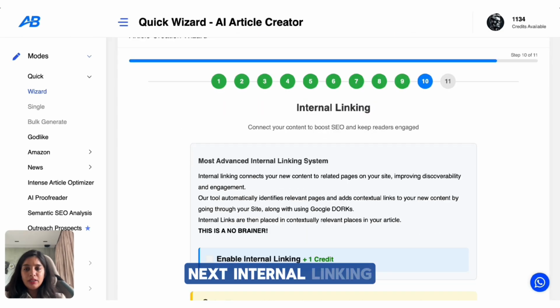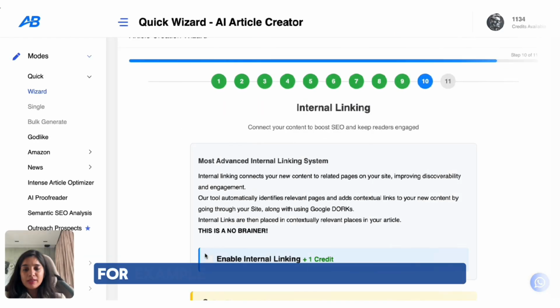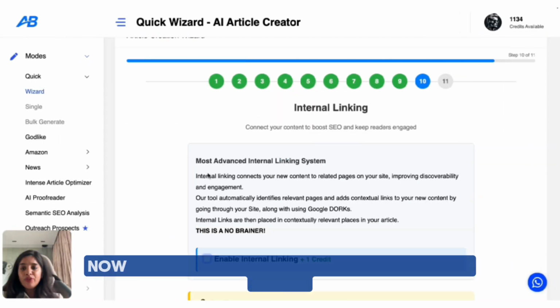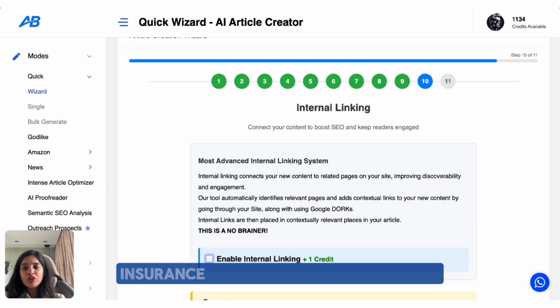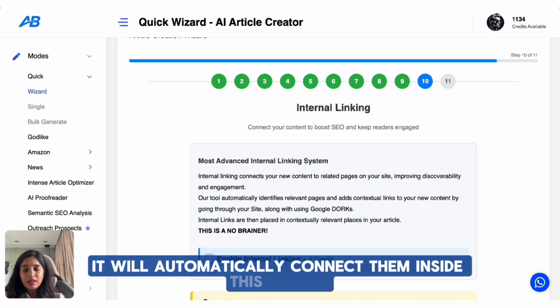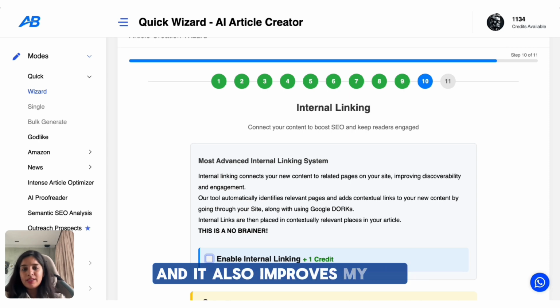Next, internal linking. This links my new blog to older ones on my site. For example, you just have to enable this and quickly paste your domain here. Now, if you have already written blogs on travel insurance or health tips for seniors, it will automatically connect them inside this article. That keeps readers on my site for longer, and it also improves my SEO.